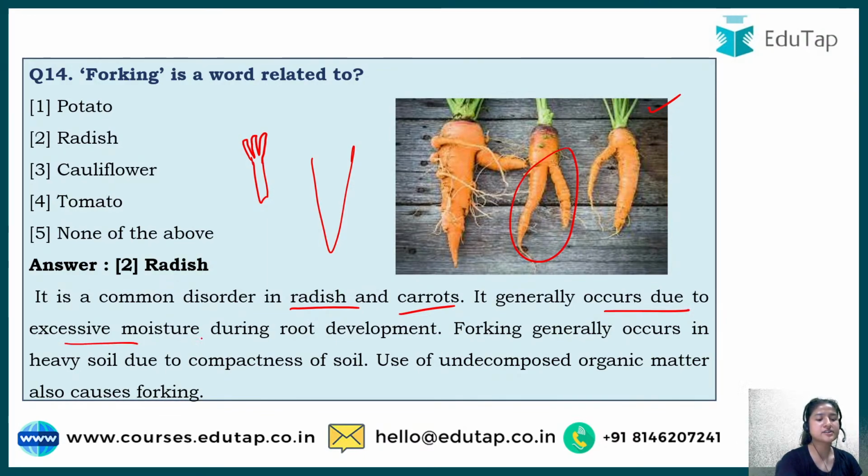First is excessive moisture during root development. Second, the soil could be very compact, hard, so the root requires more force to move down. So the root gets divided because there is a lot of compactness. So there are two reasons why forking occurs in root plants such as radish and carrot: excessive moisture present during root development, and the compactness of soil. I hope this is clear to you all, what forking is and how it is formed.